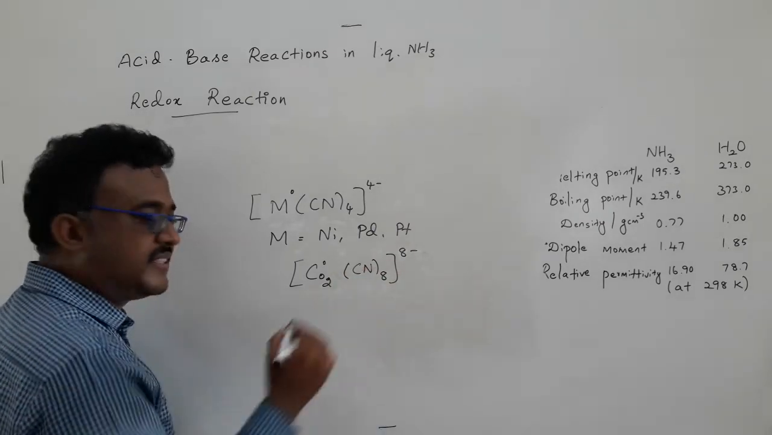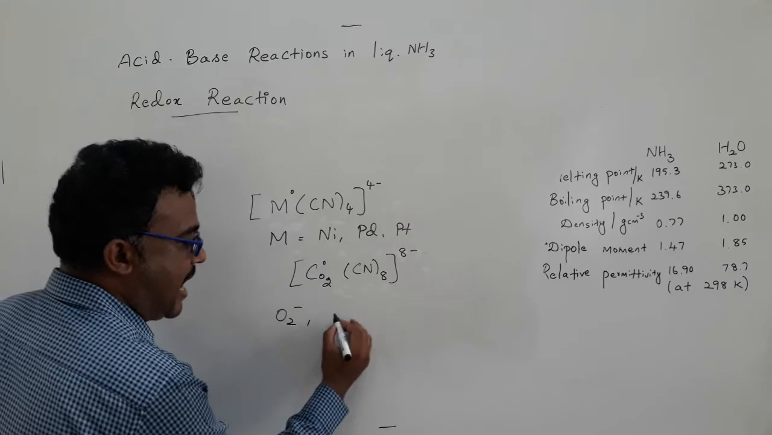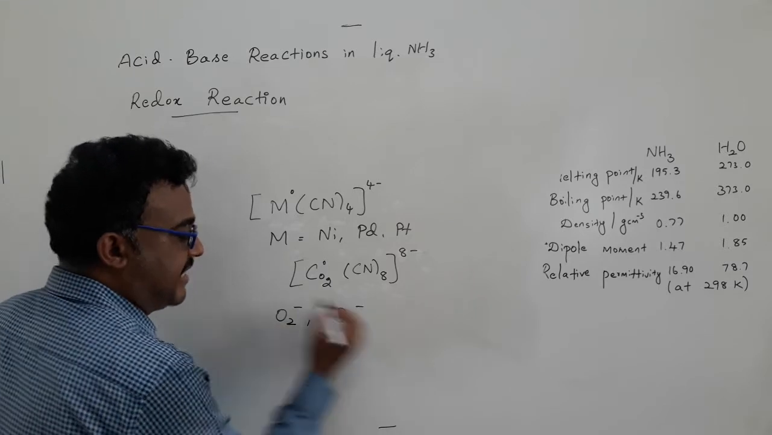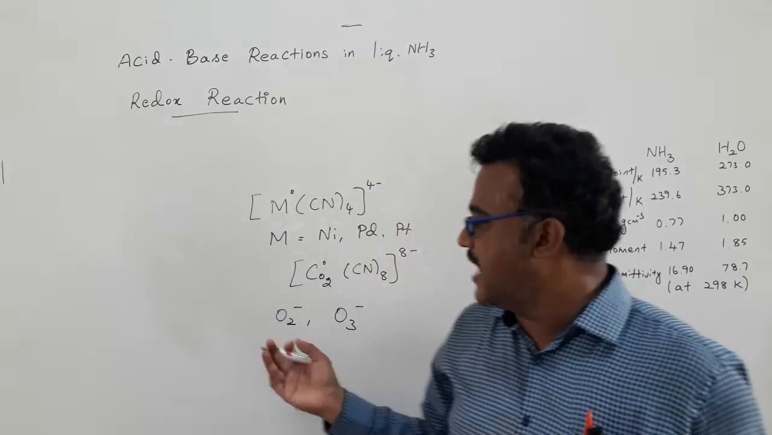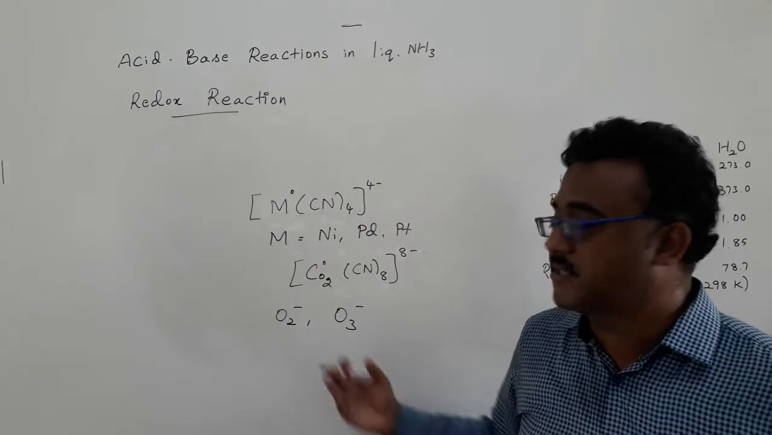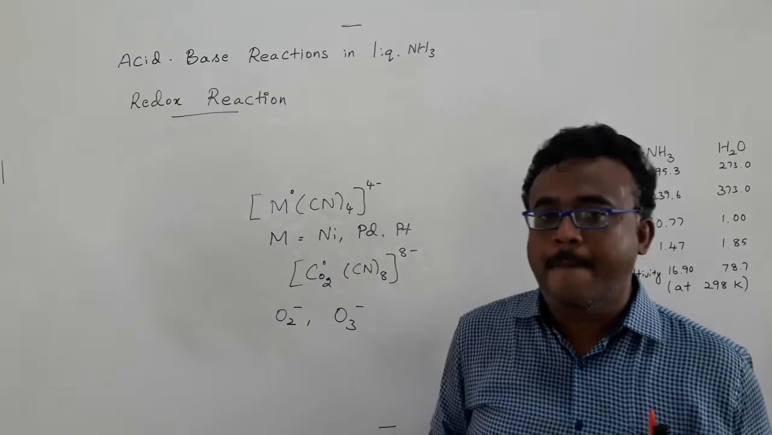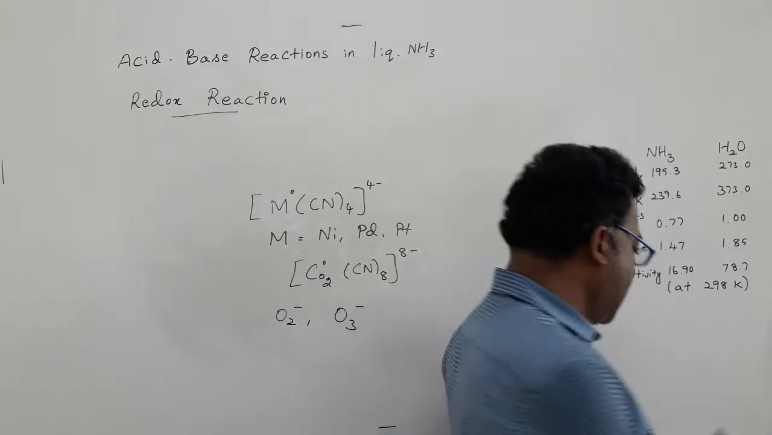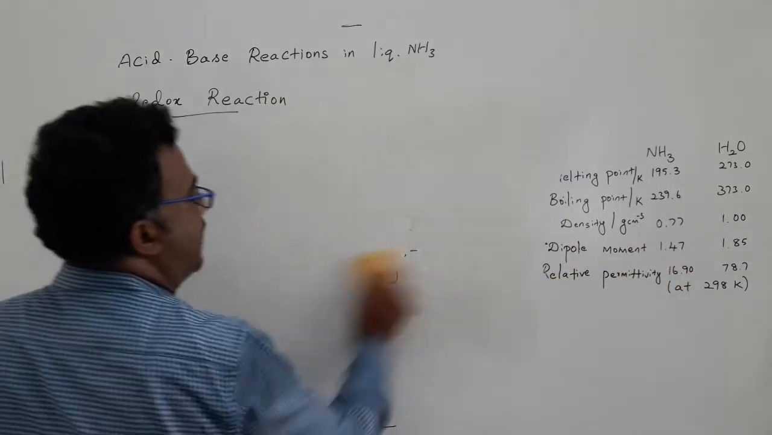And strong oxidizing species such as O2 minus, the superoxide, and O3 minus, are strong oxidizing species that can readily accept electrons. Such species can be generated by making use of liquid ammonia. Okay. Then the last one is solvolysis reaction.